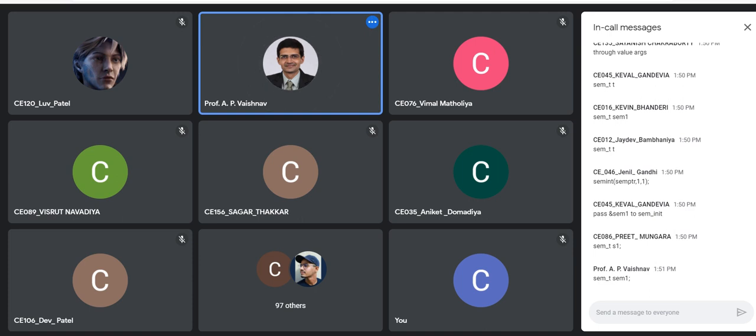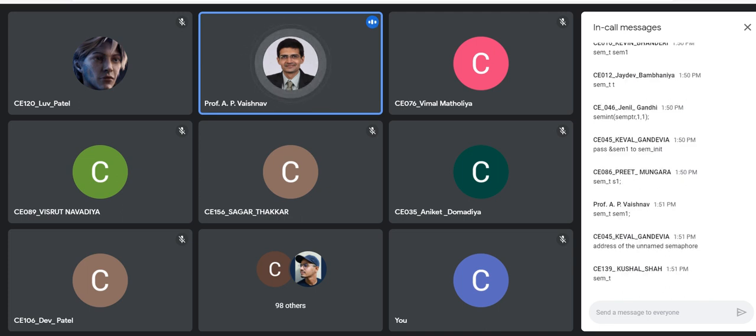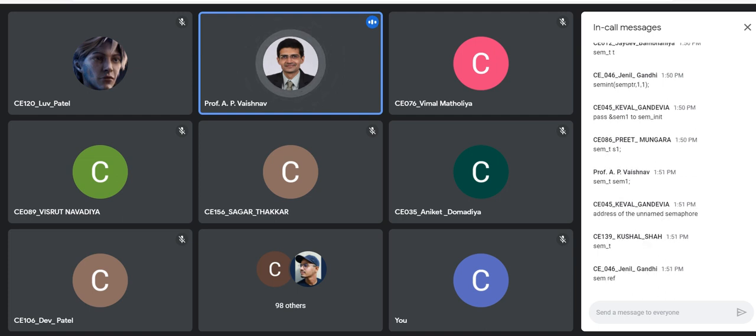Now let us discuss the parameters of sem_init. What is the first value you need to pass? It is a reference to the semaphore. That's correct. The second parameter is important, and it is named pshared. There is a reason behind this p.